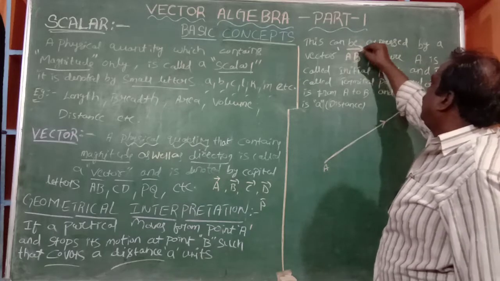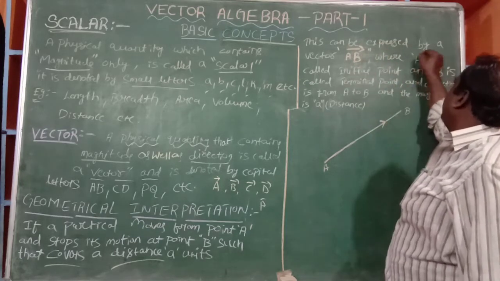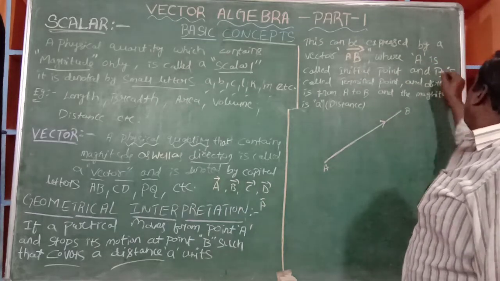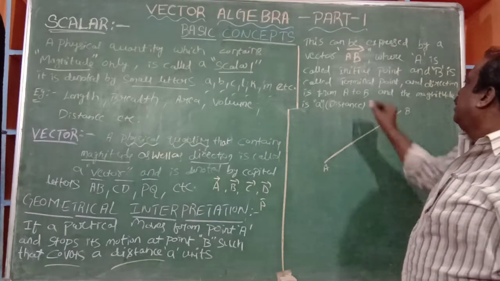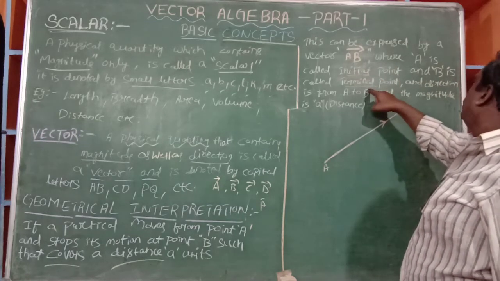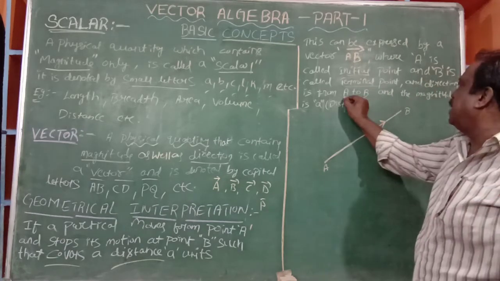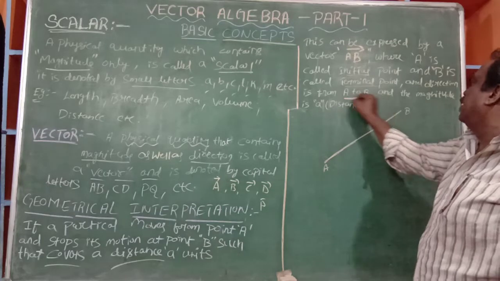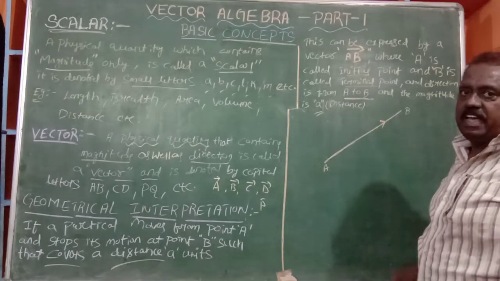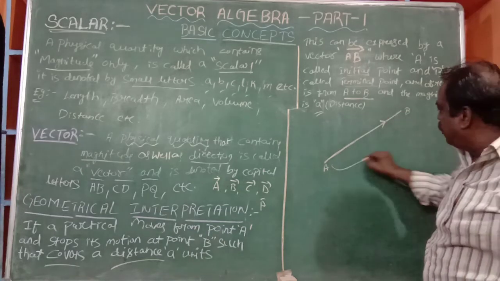It is A to B. Where A is the initial point and B is the terminal point. And the direction is from A to B. And the magnitude is small a, which is the length, which is the distance that it covers.